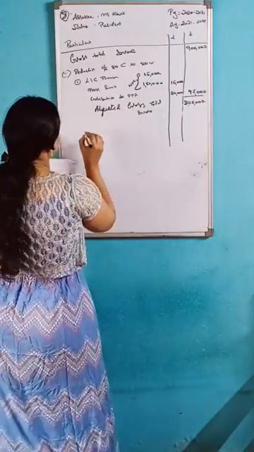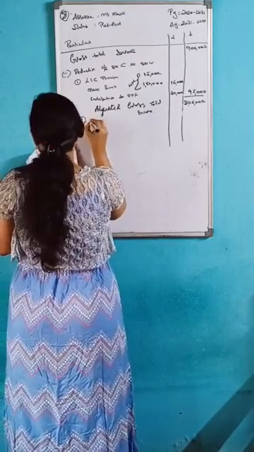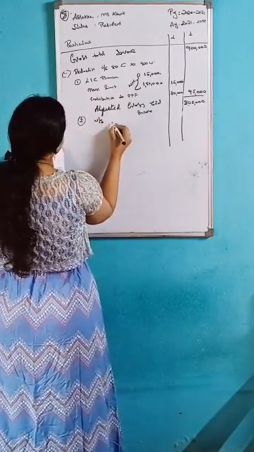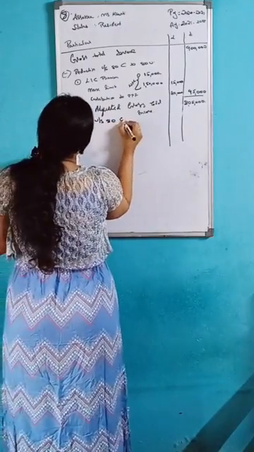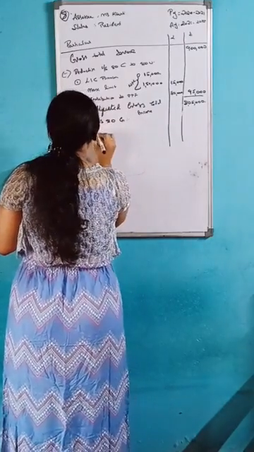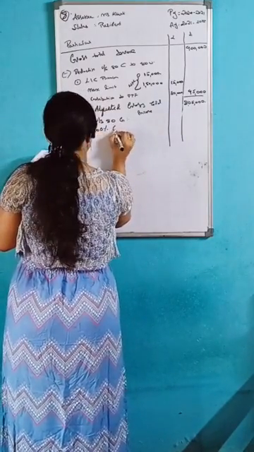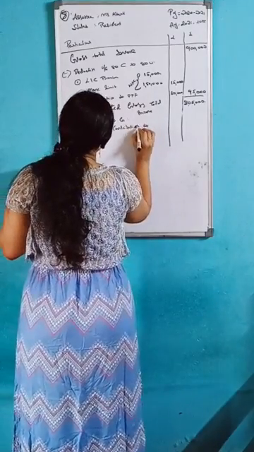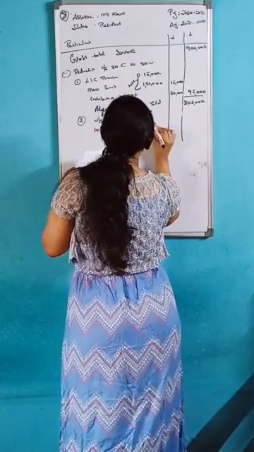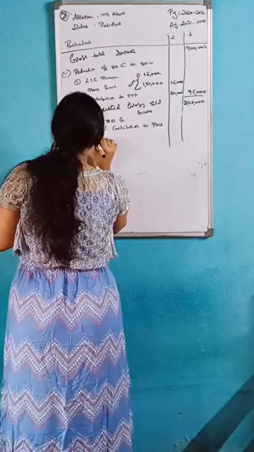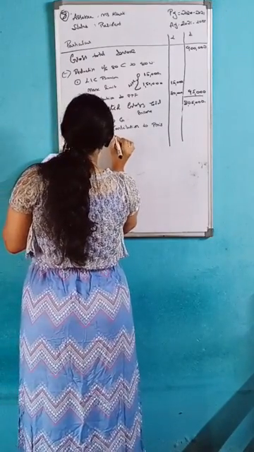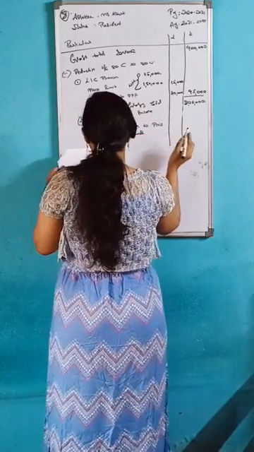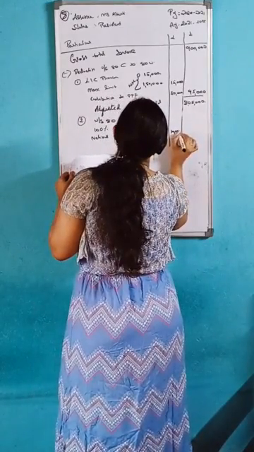So write here point number 2: under section 80G, 100% of contribution to the Prime Minister's National Relief Fund, here 10,000.